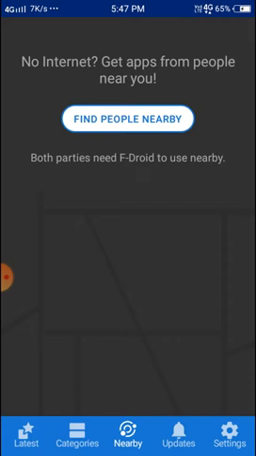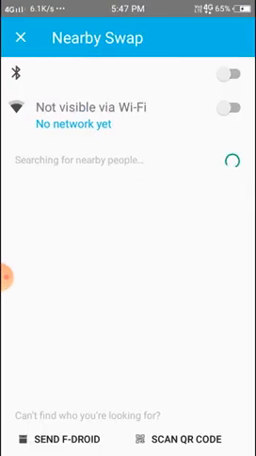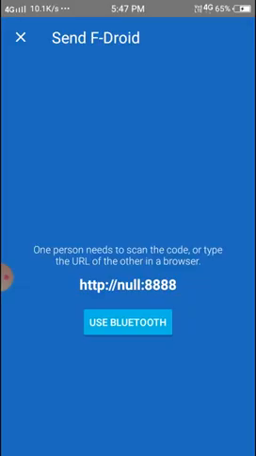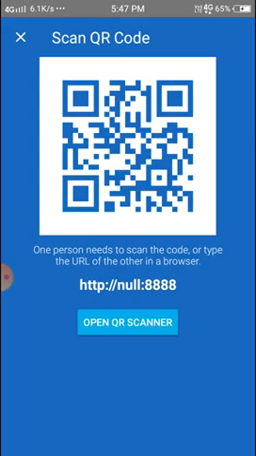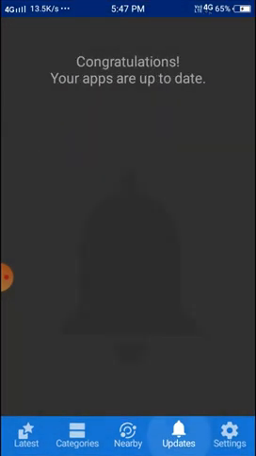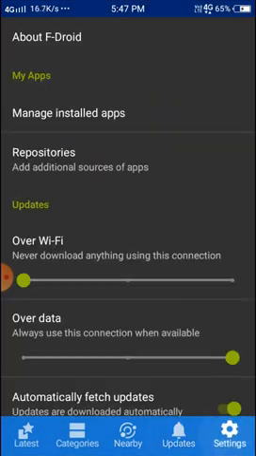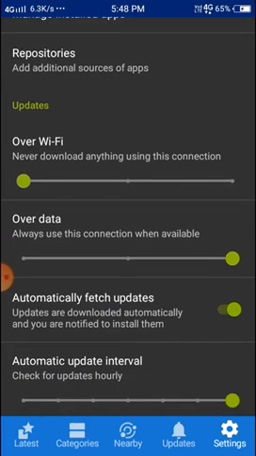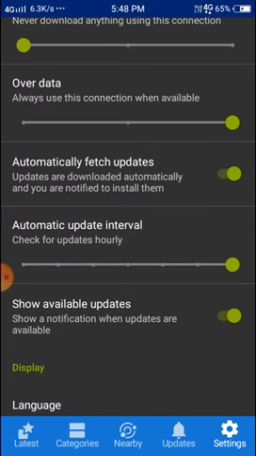With no internet, you can get apps from people near you. We can also search, we can scan, we can do all the things, and here you can see updates also. In the settings you can manage installed apps, and we can run Wi-Fi, and our own data is also available, all the things.